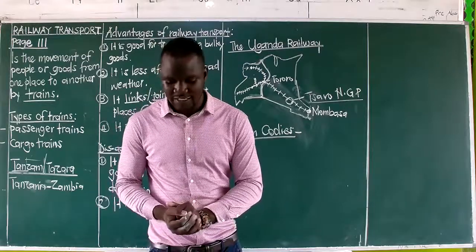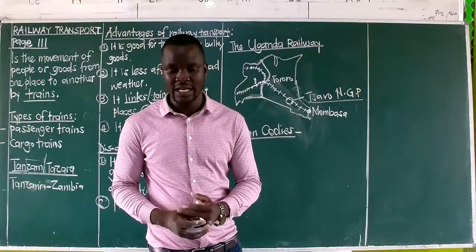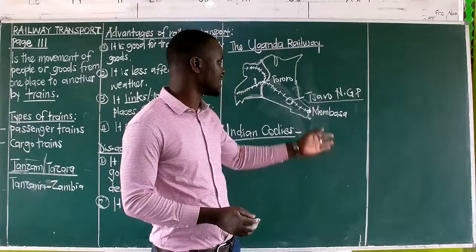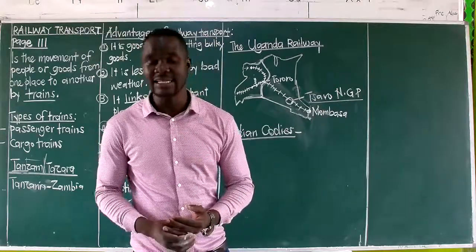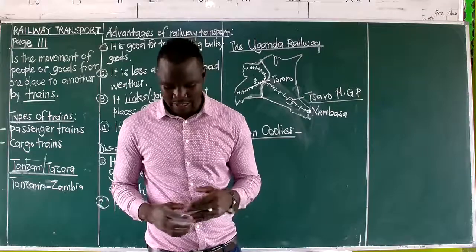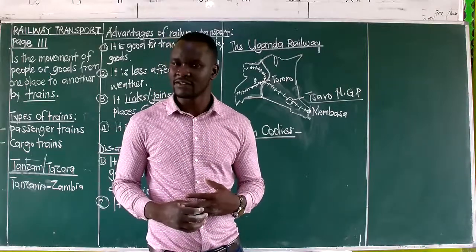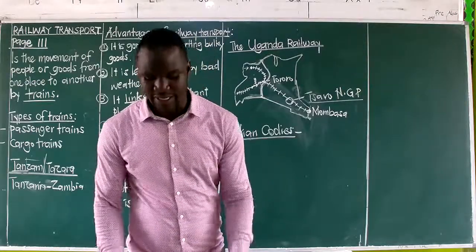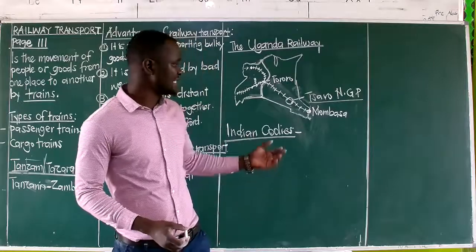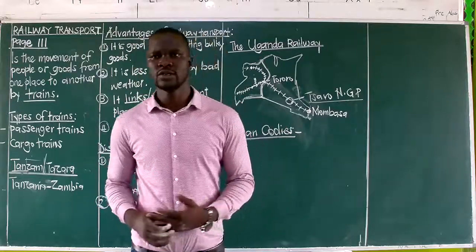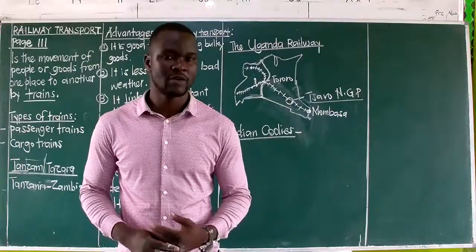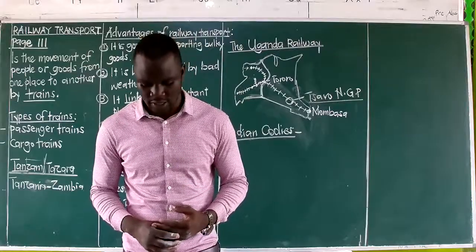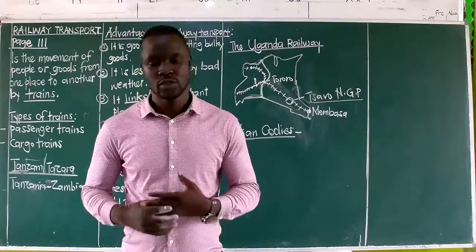The problems which were faced by the constructors of the Uganda Railway, we have said, one, they were attacked by fierce wild animals, like I have talked about the lions at Tsavo National Game Park. They lacked serious laborers, those helpers who could help them. And then some of them suffered from tropical diseases, and of course, they lost their lives. And finally, they were attacked by hostile tribes, for example, the Nandi and the Maasai in Kenya. And also, we need to know that there were some other people from the communities who could go and steal their tools that they were using for construction. So it also became a problem to them.